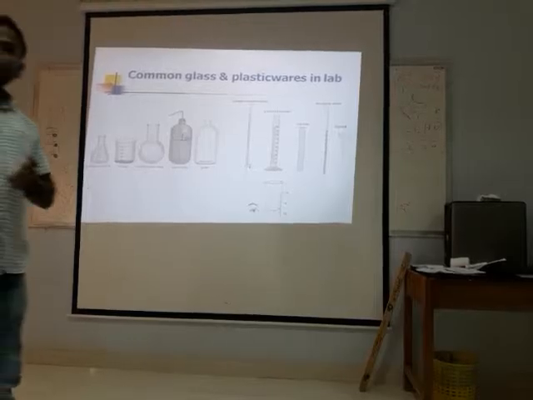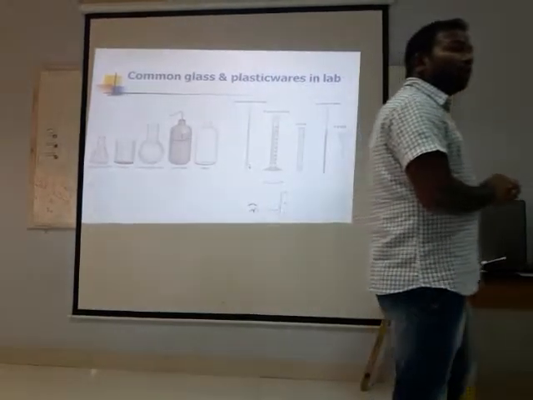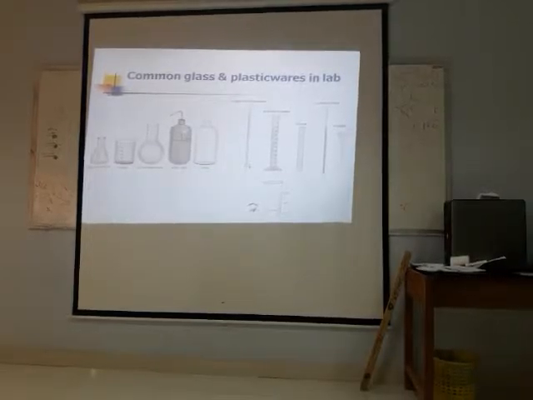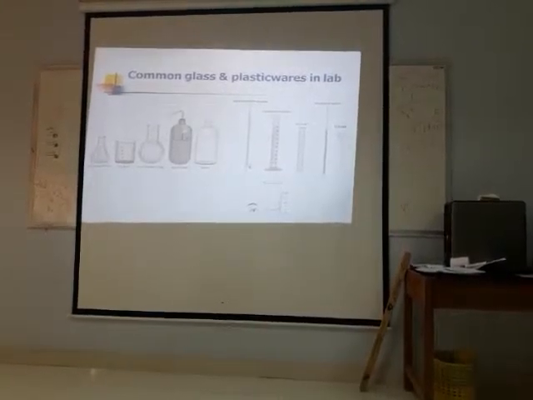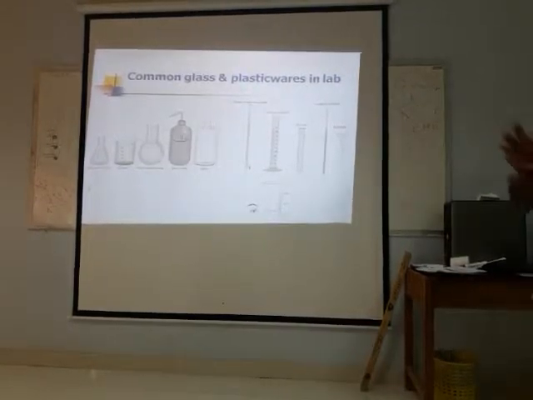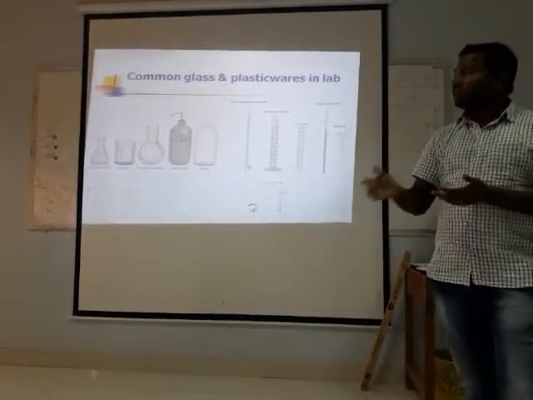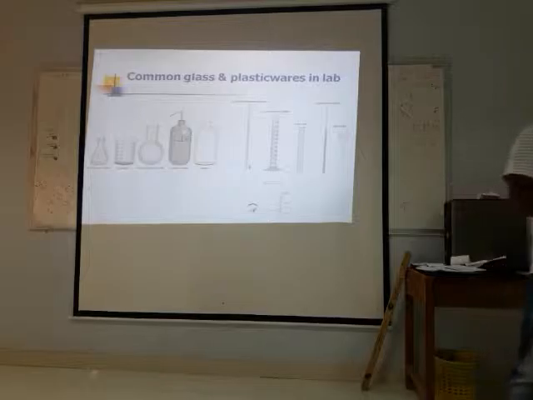Some reagents need to be stored in the dark, away from sunlight, otherwise the sunlight will make them react. Such chemicals we store in the brown reagent bottle. Common reagents we can keep in the white reagent bottle.